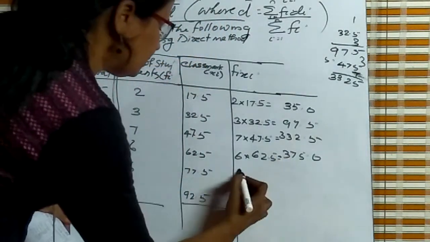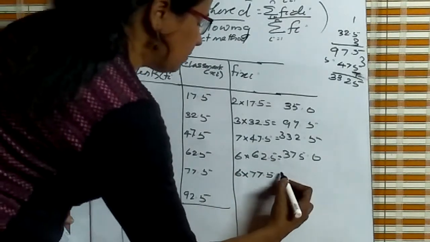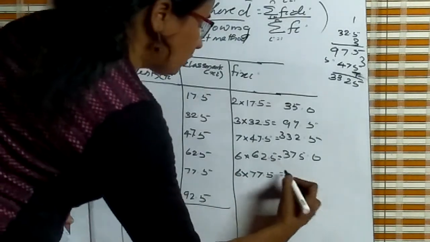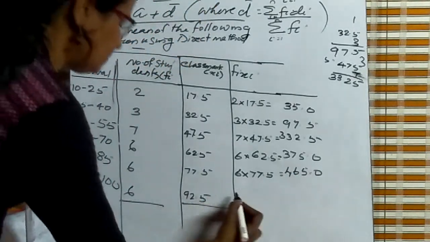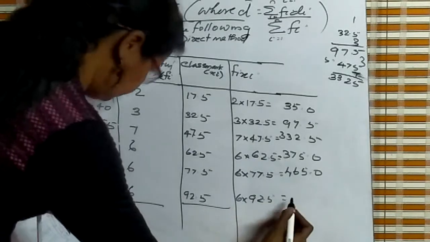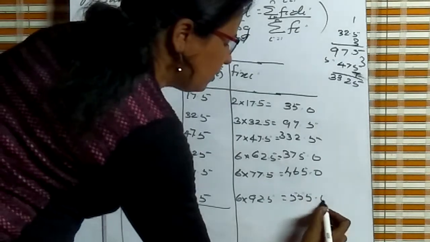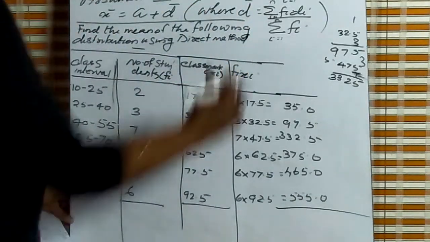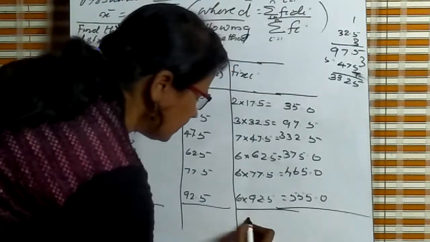Then 6 into 77.5 is 465.0. Then 6 into 92.5 is equal to 555.0. Now sigma Fi xi, for i equal to 1 to n.